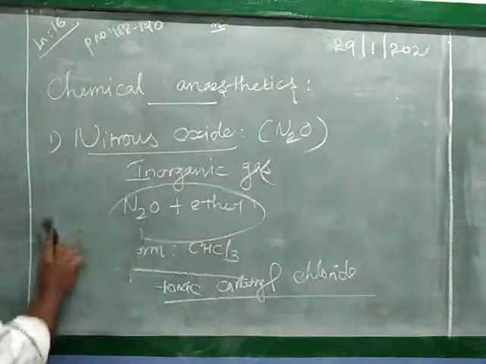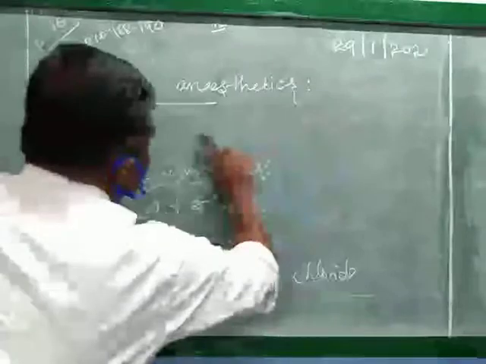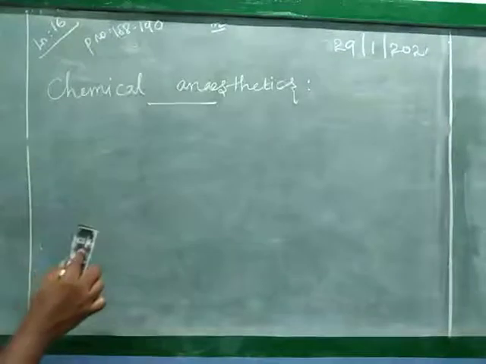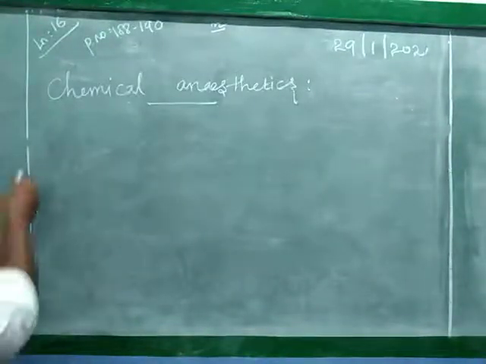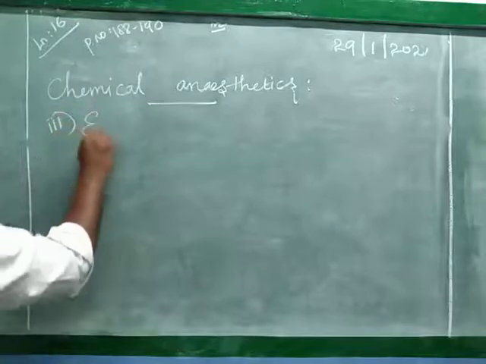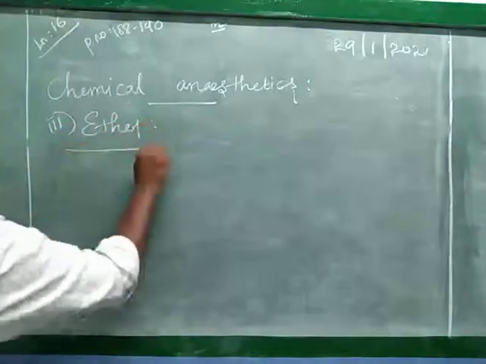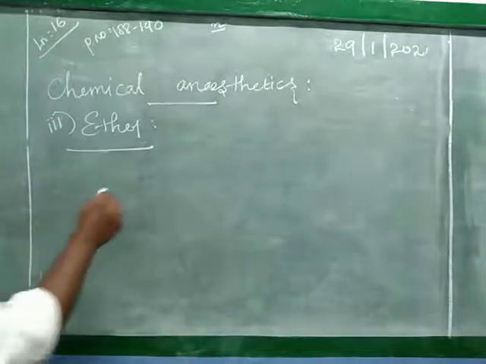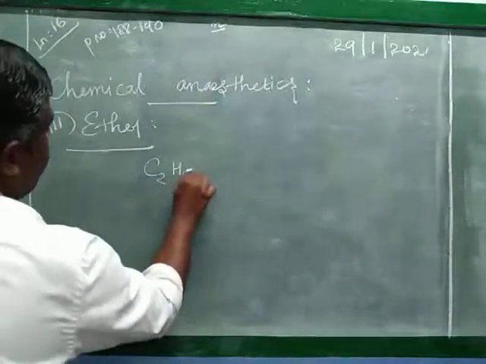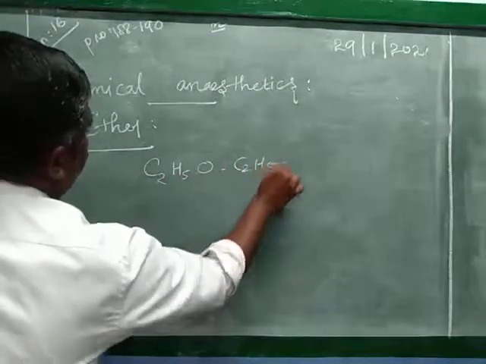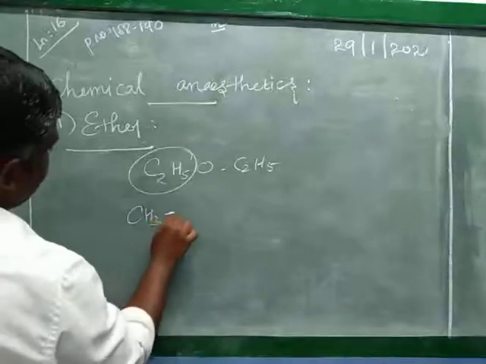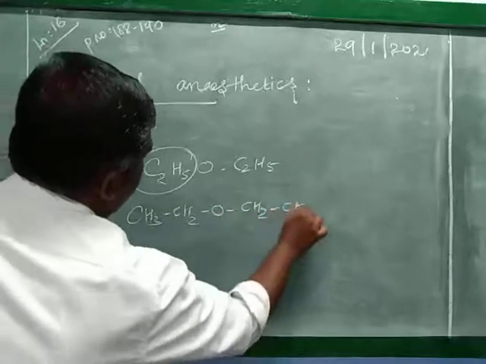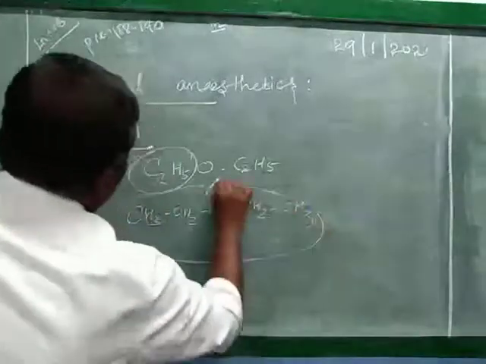Third one, ether. Diethyl ether or simple ether, C2H5-O-C2H5. That means CH3 CH2 O CH2 CH3. They have written this in short form.